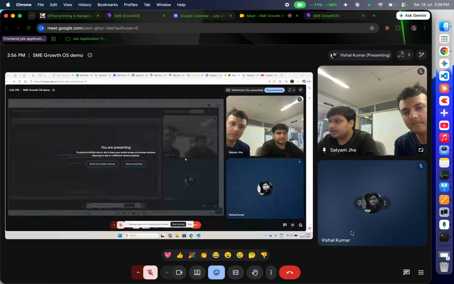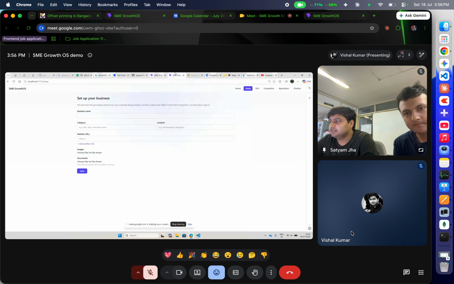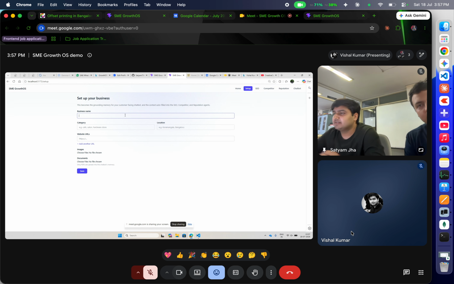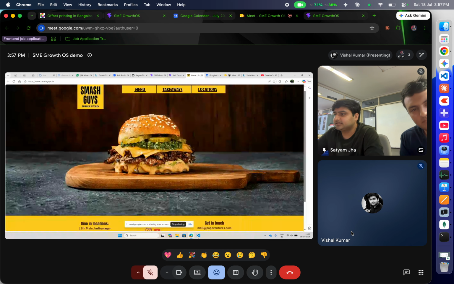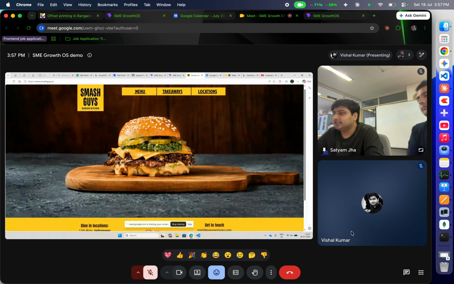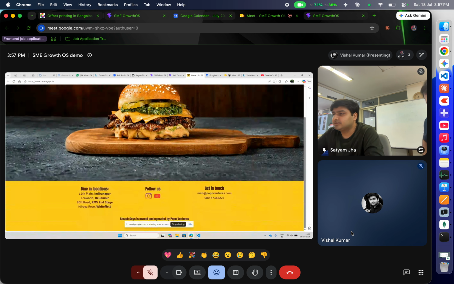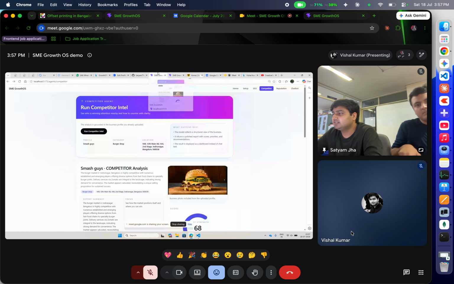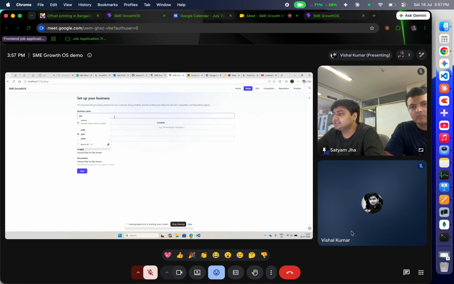Okay, so this is where the user lands. They can register their business. Here, they can put some name. I'm taking this restaurant as a reference. I get all the details from here, and I also got some details from Google Maps, and I'm just feeding that data to this form: the business name, location, category. If they have a website, or some images, we can pull them in here, and if they have some PPT or documentation, we can add it here.